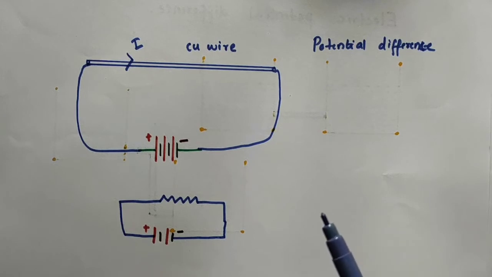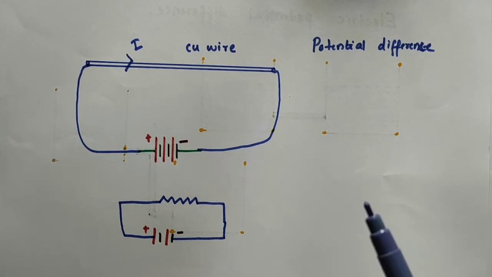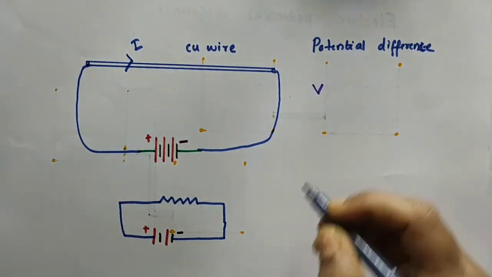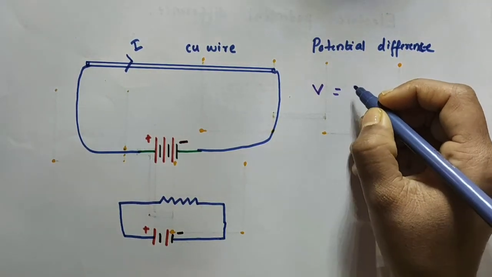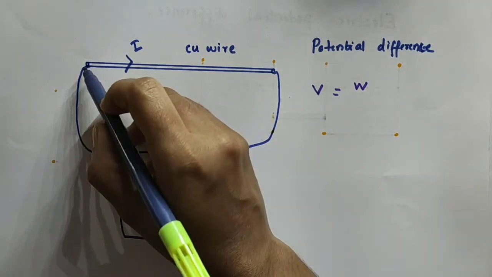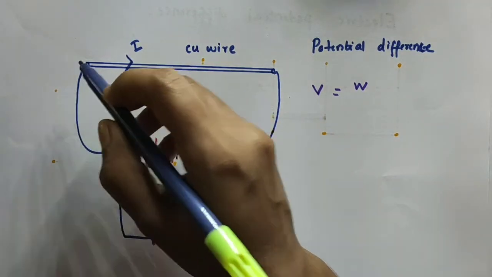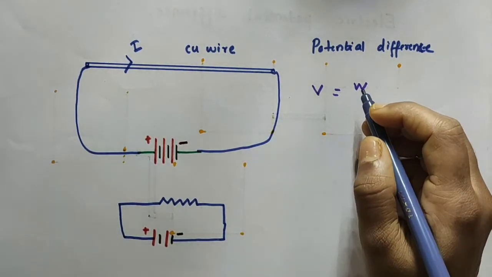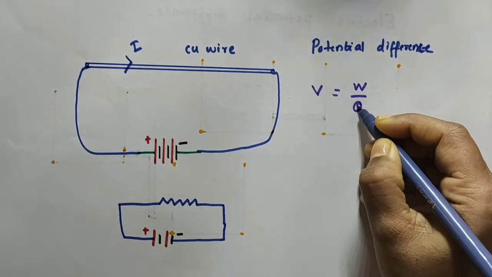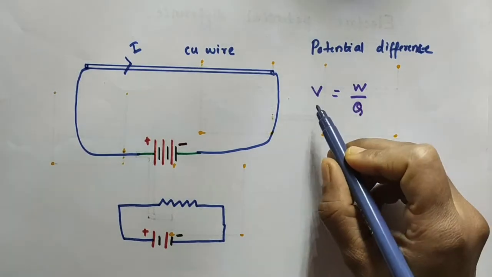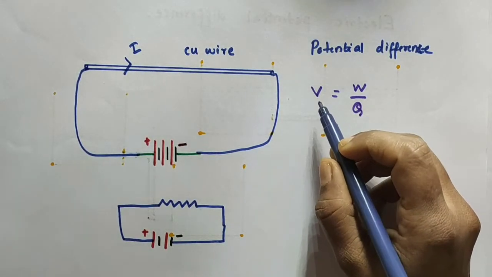We can define the electric potential difference between two points in an electrical circuit as electric potential difference. It is represented by V. It is defined as the work done to move a unit charge from one point to the other point. Q is the charge, W is the work done. This is also called voltage.